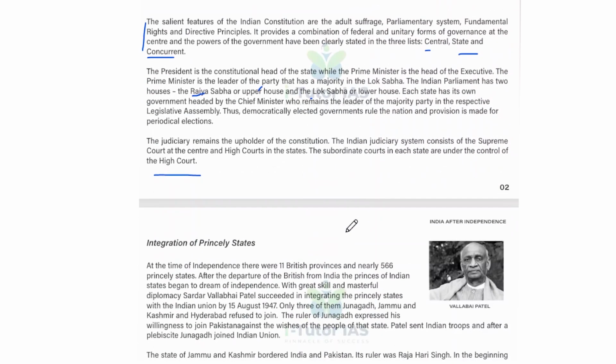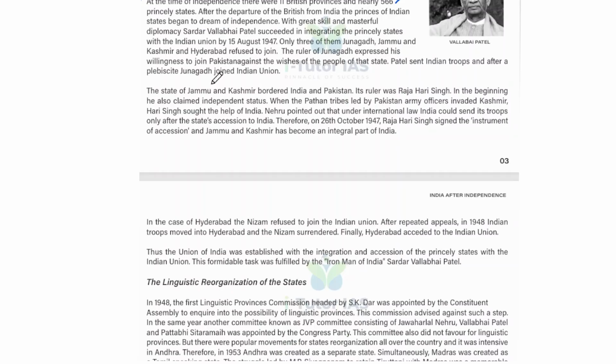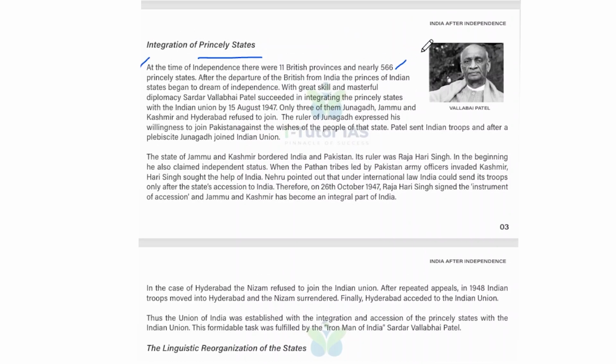Next is the integration of princely states. At the time of independence, there were 11 British provinces and nearly 566 princely states. After the departure of the British from India, the princes of Indian states began to dream of independence. With great skill and masterful diplomacy, Sardar Vallabhbhai Patel succeeded in integrating the princely states with the Indian Union by August 15, 1947. Only three of them, that is Junagadh, Jammu and Kashmir, and Hyderabad, refused to join.